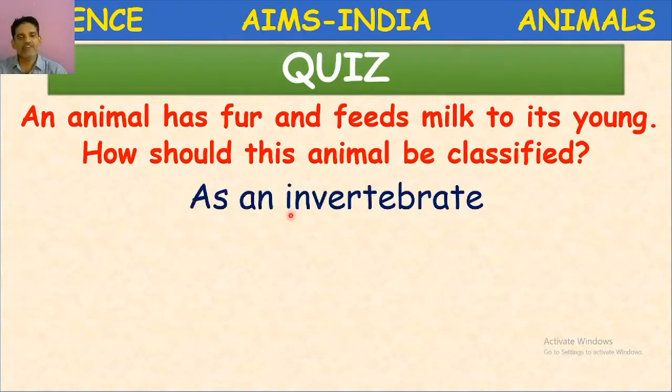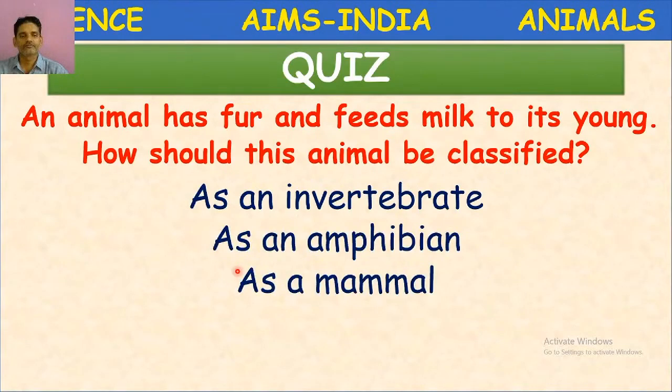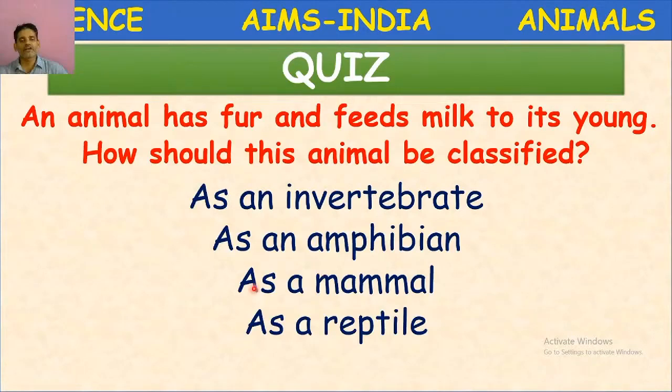As an invertebrate, as an amphibian, as a mammal, as a reptile. What is the correct answer? Yes. We can classify that animal as a mammal because it has fur and feeds its young one with milk.